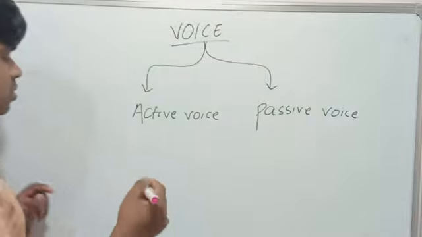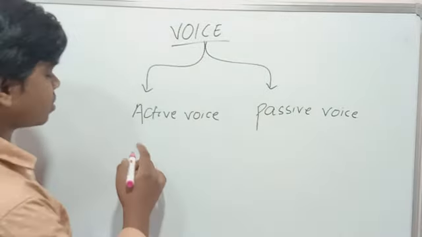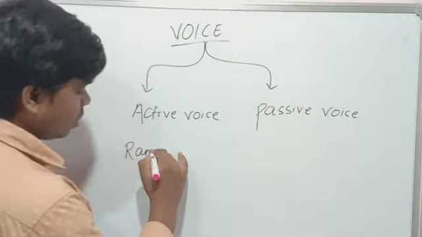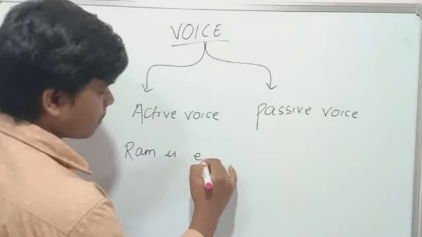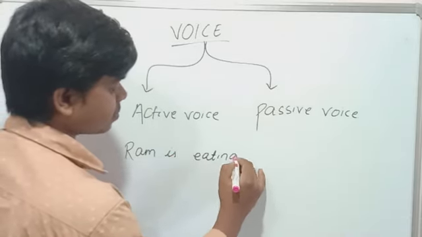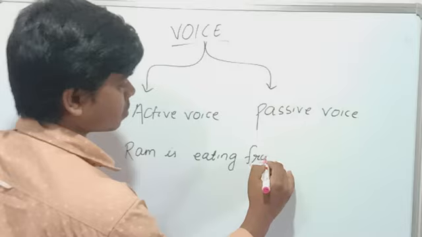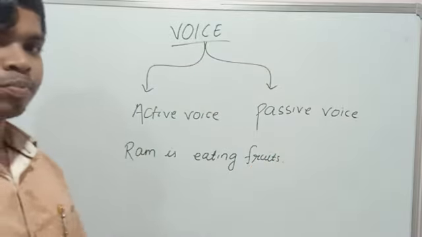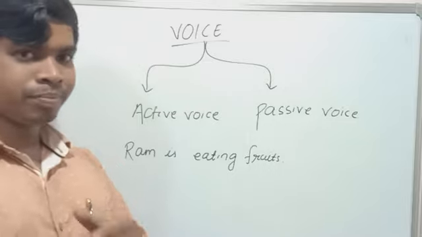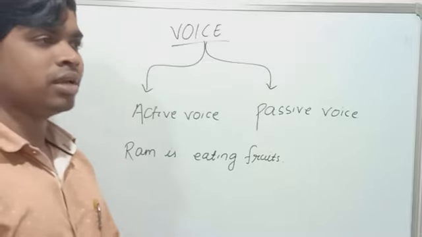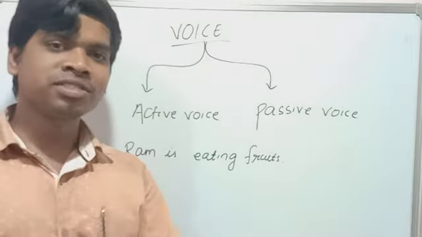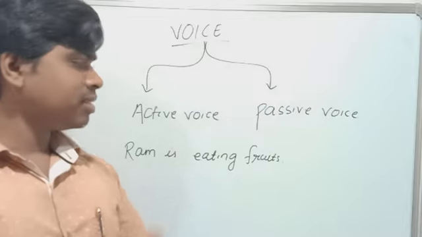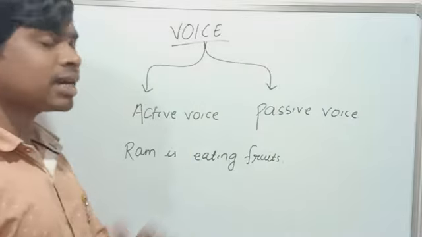First, we have to see. Suppose I will write the sentence: Ram is eating fruits. Yes, students, Ram is eating fruits. First, in previous moment, I have told you in a sentence, if the subject leads main character, then this type of sentence is called active voice.